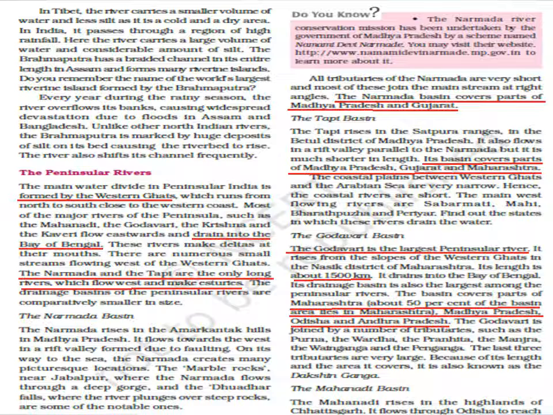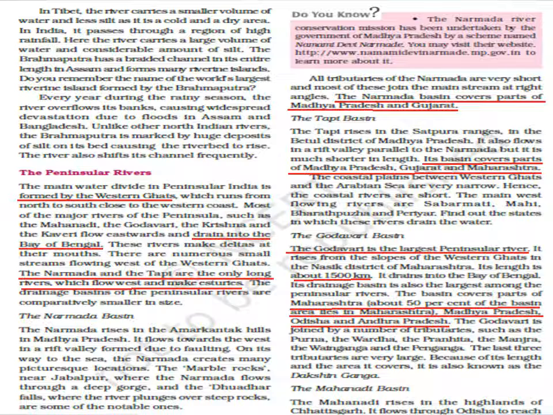Narmada and Tapi have a specific quality: they start from Madhya Pradesh and Maharashtra, flow towards the west and drain into the Arabian Sea.